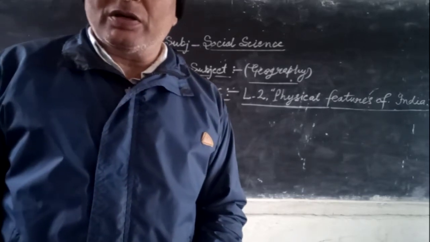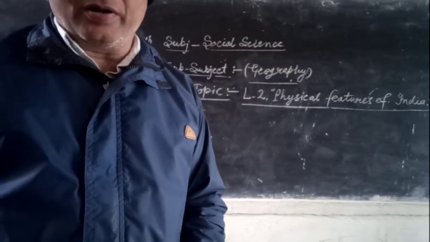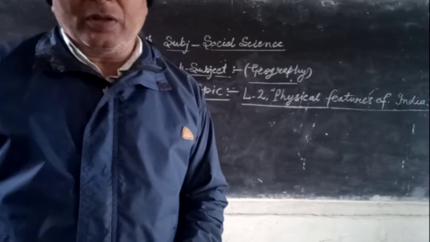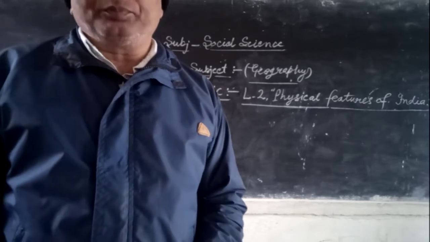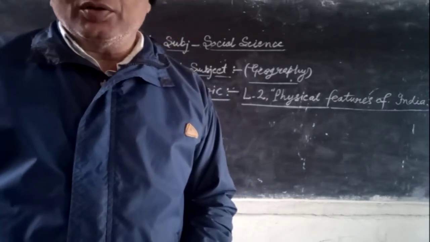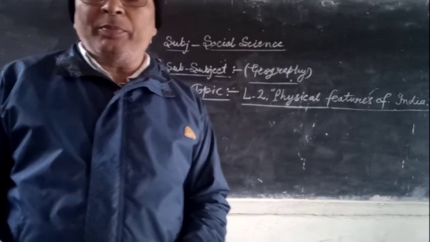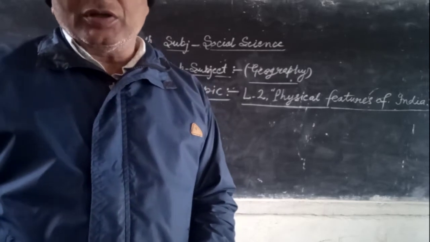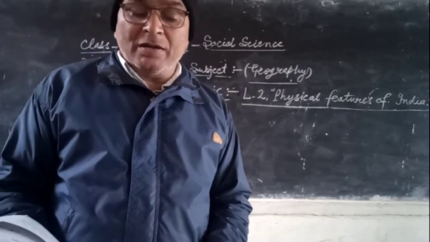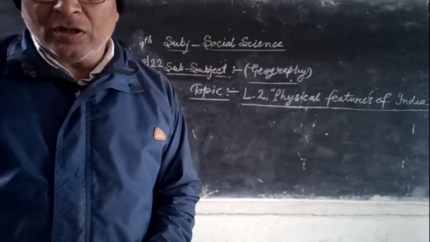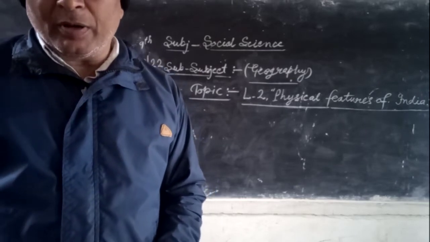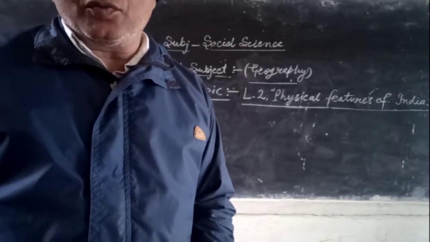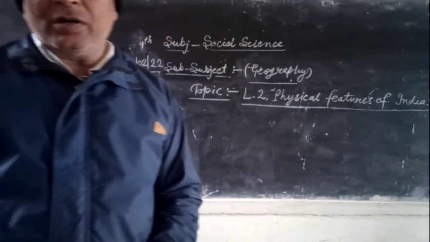The western coastal range region has three parts: Konkan coast, Malabar coast and Kerala coast. Konkan coast is the northern part of the western coastal plain in Maharashtra and Karnataka. Malabar coast is the southern part of this plain. Kerala coast: a large number of backwaters called lagoons are found along the Kerala coast.